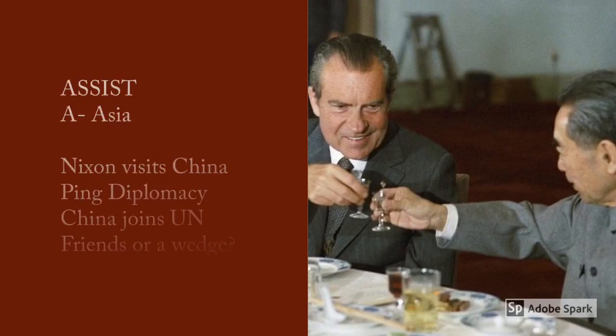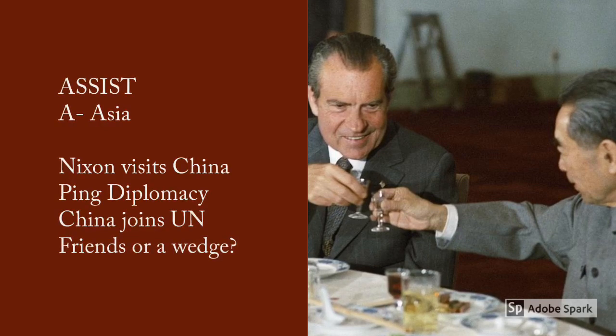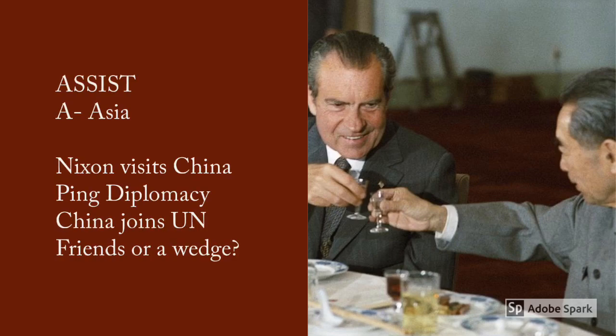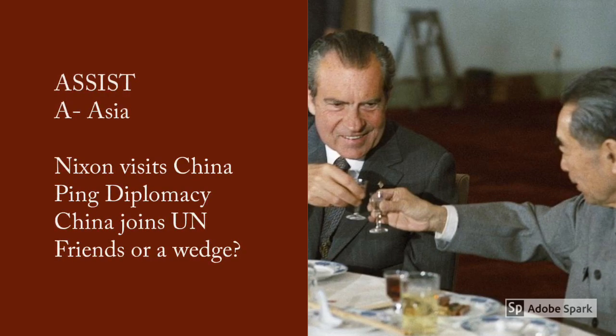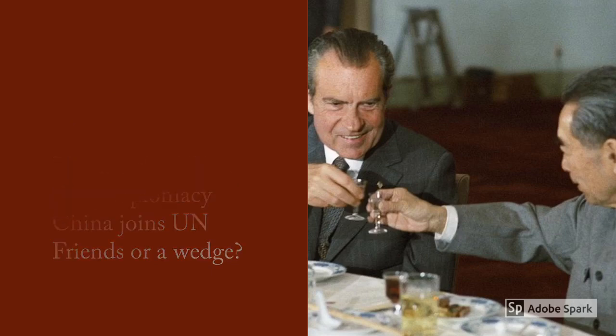A is for Asia. President Nixon visits China various times in the 1960s in what is known as the ping pong diplomacy. The American ping pong team actually goes to play table tennis in China. China is welcomed back into the United Nations, and this suggests that there could be a future positive relationship for America and Russia, the Soviet Union, as America is willing to have friendly relationships with communist China.